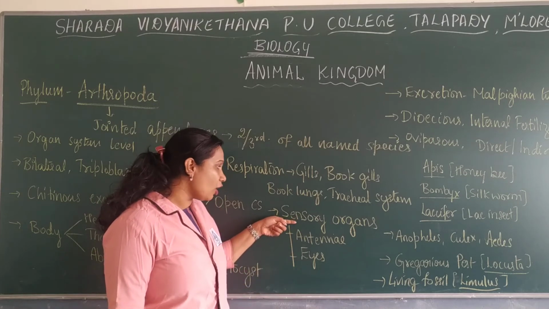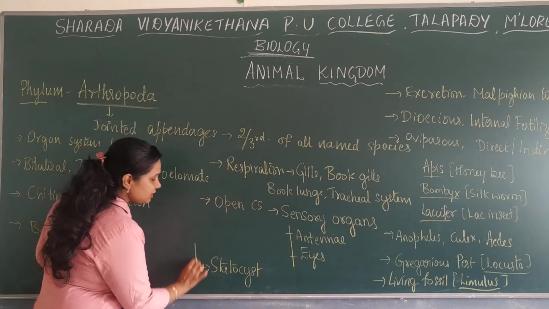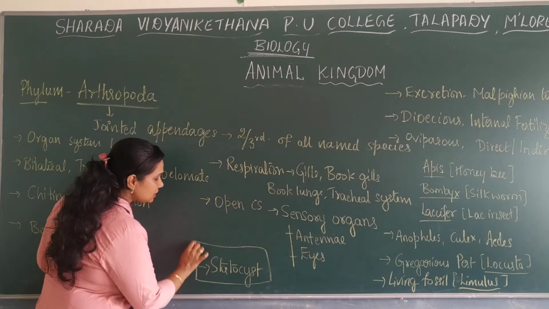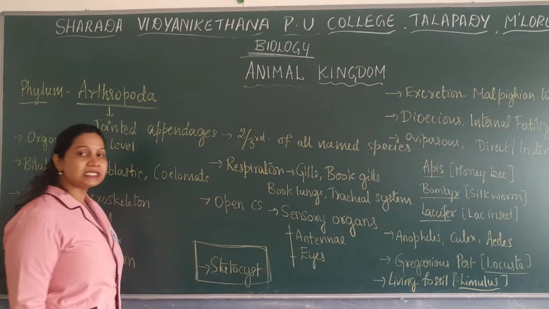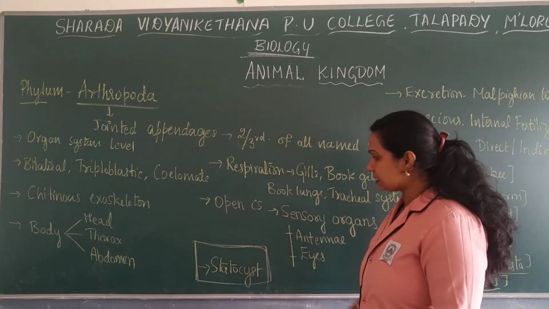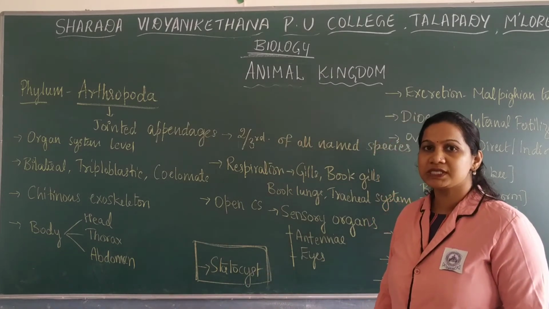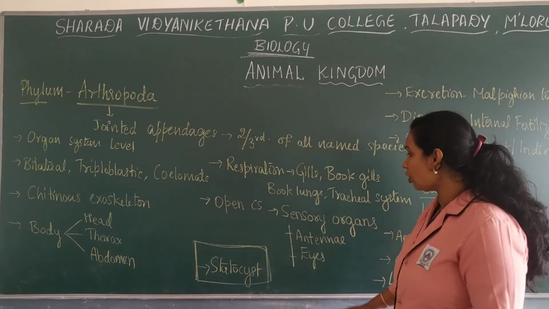Sensory organs mainly include antennae and eyes. There is a special structure known as a statocyst, which is considered to be the balancing organ.